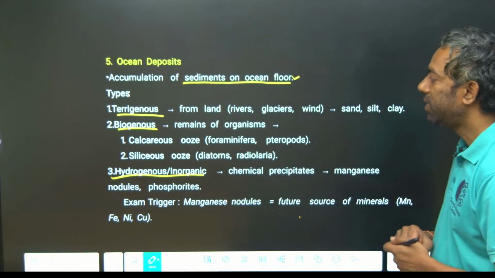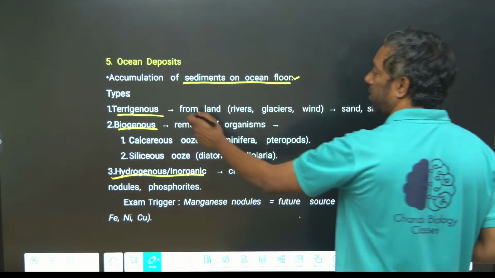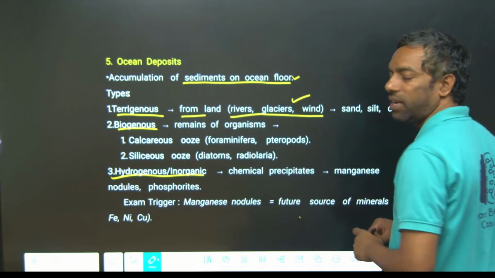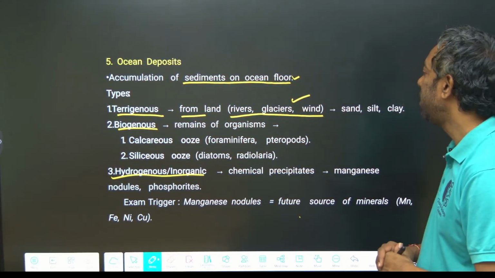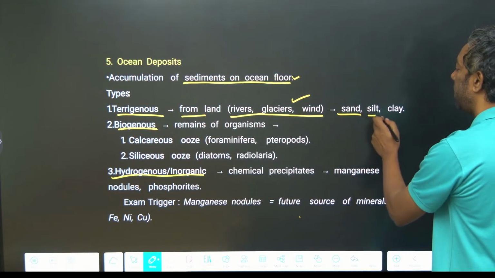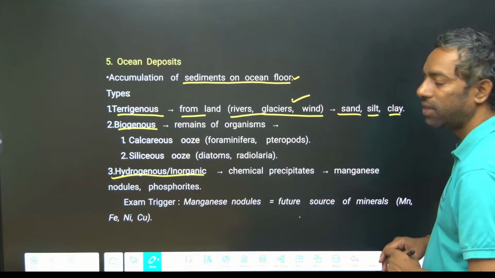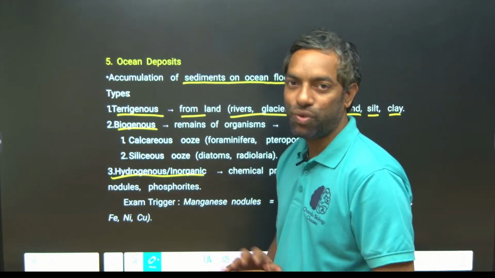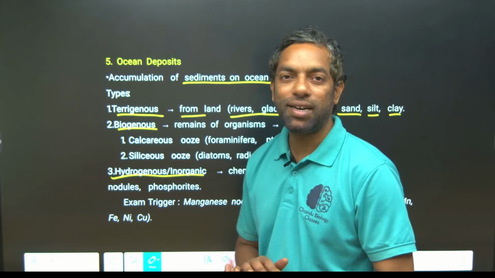Terrigenous is from land: rivers, glaciers and winds can take sediment into the oceans. The sediment is sand, silt and clay, which the rivers carry into the oceans. That creates a sediment.